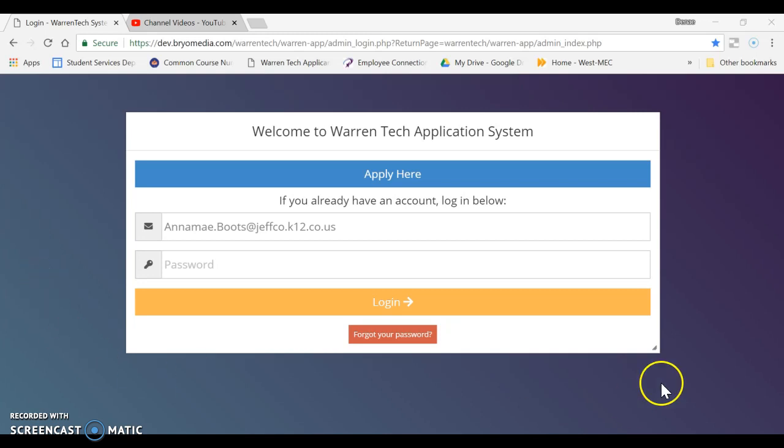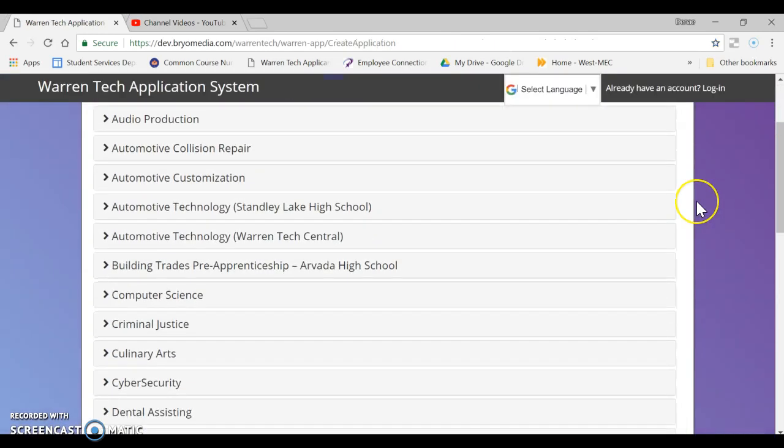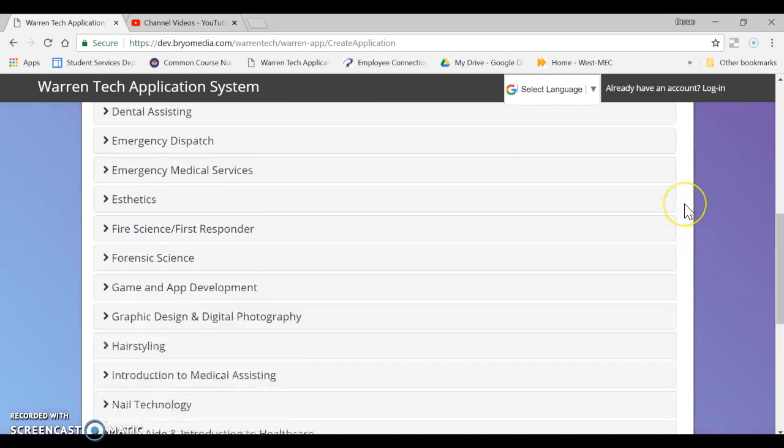I want to take a minute real quick and show you the student side. On this landing page right here, it is going to get updated before October 24th, but again, we just wanted to get this information out to you as you start to get applications. The student will click apply here, and if you're working with a student, this will be good information for you as well. So you'll click apply here, and then we have all of our programs listed